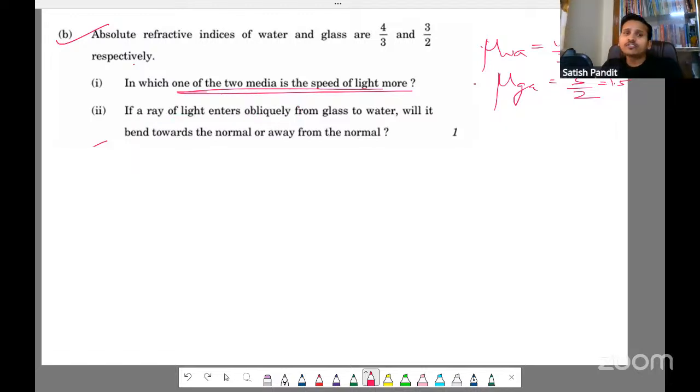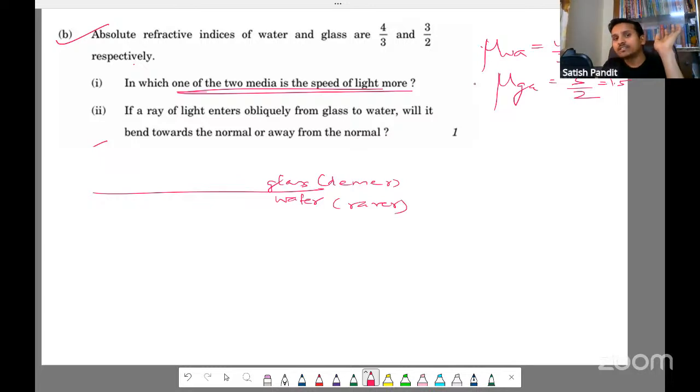So if a ray of light enters obliquely from glass to water, light is going from where? Glass to water. If the light enters obliquely from glass to water, will it bend towards the normal or away from the normal? See, glass is denser and water is rarer. So denser to rarer, it will bend away from the normal, right? So the answer is bends away from the normal. Okay. Next.